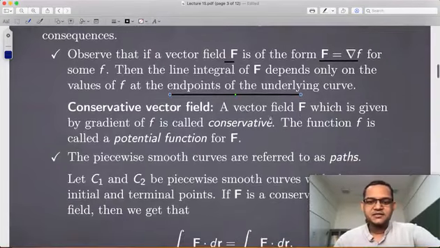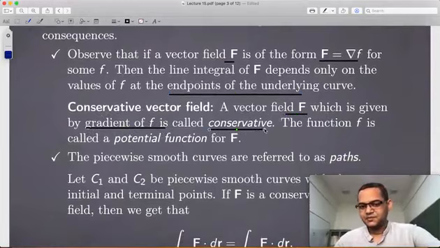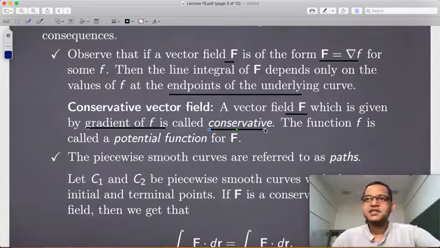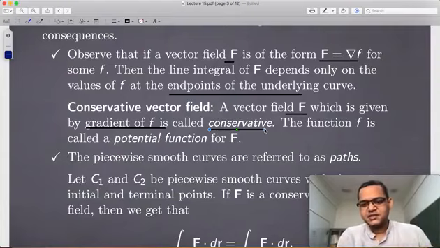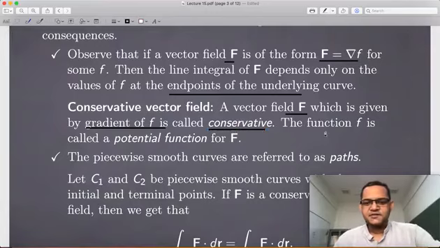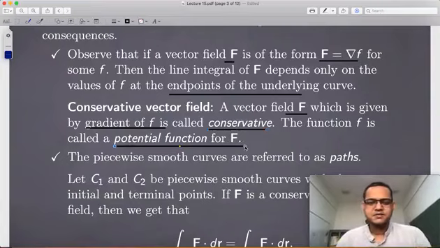A vector field which is given by the gradient of f is called a conservative vector field. This terminology comes from physics, and I will try to tell you why. The function f is called the potential function for the vector field. These are the terms which we might use while discussing some problems.